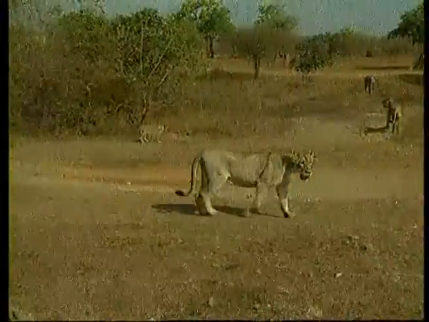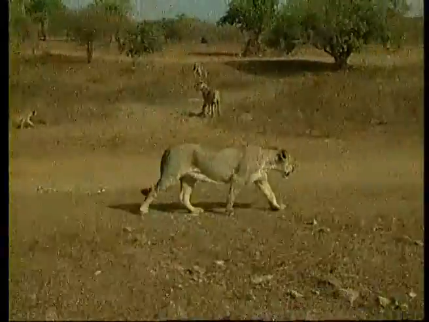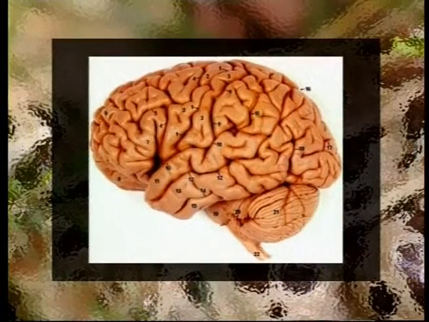Now the head also has the integration of all the sense organs. That is, we have five senses: the sense of sight, the sense of taste, the sense of smell, the sense of hearing. All these sense organs are integrated in the head. That is why the head always precedes during locomotion. Again, in the head region we have the most important organ of the body, that is the brain. The brain controls all the physiological activities of the body.